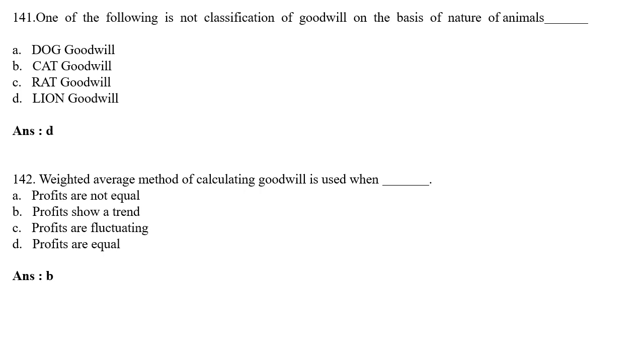Weighted average method of calculating goodwill is used when: option A, profit are not equal; option B, profit show a trend; option C, profit are fluctuating; option D, profit are equal. The correct answer is option B, profit show a trend. Weighted average method of calculating goodwill is used when profit show a trend.